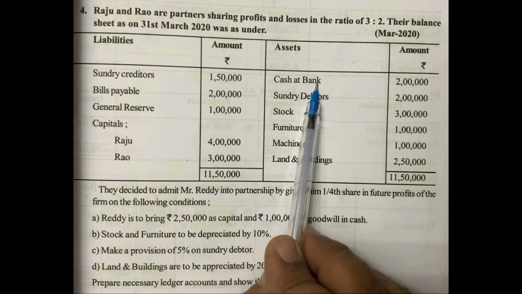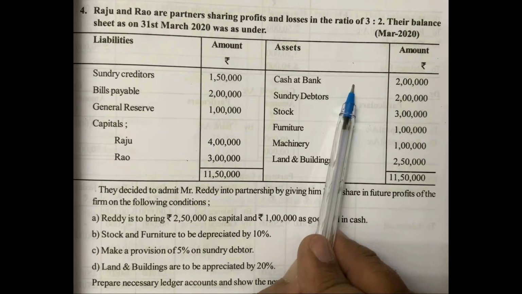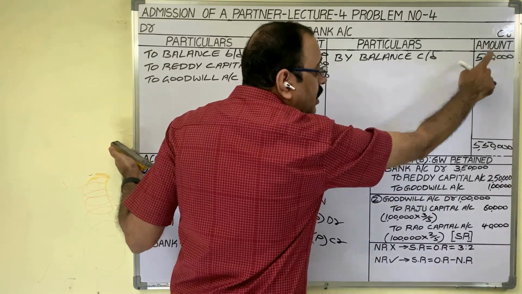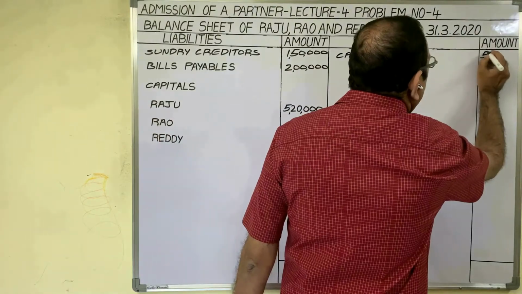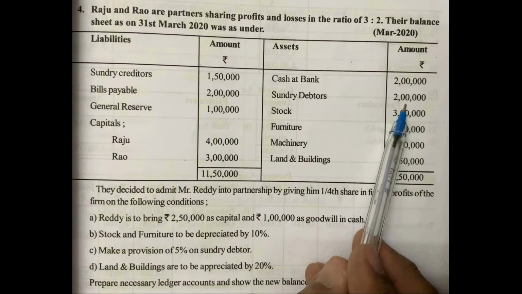Cash at bank. Don't show this 2 lakh rupees. Which amount should we show here? In the bank account we got the answer 5,50,000 rupees. This amount we have to show here. Cash at bank 5,50,000 rupees. Next, sundry debtors 2 lakh rupees.